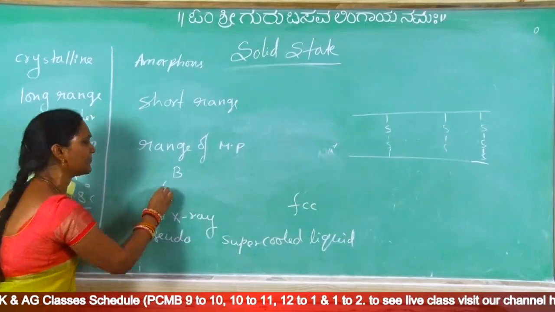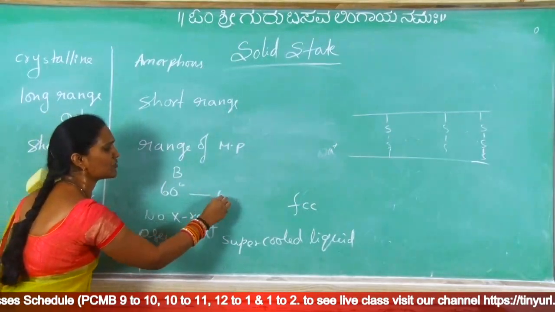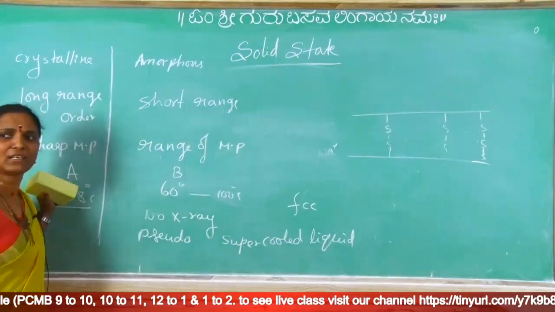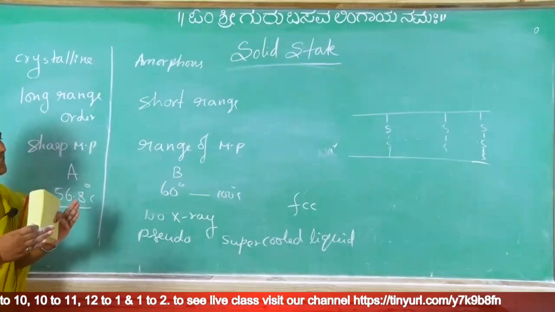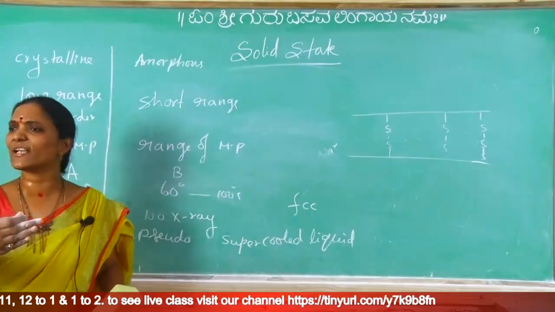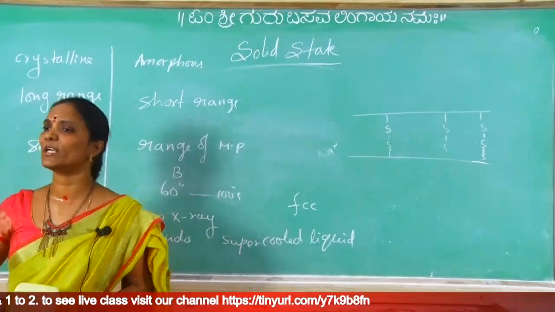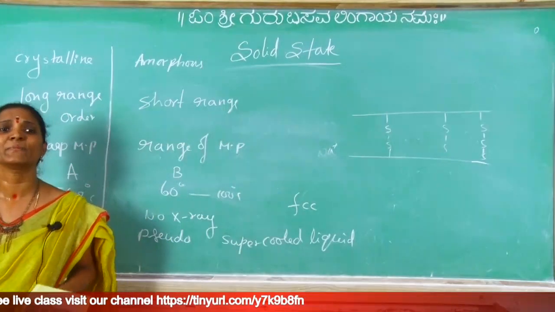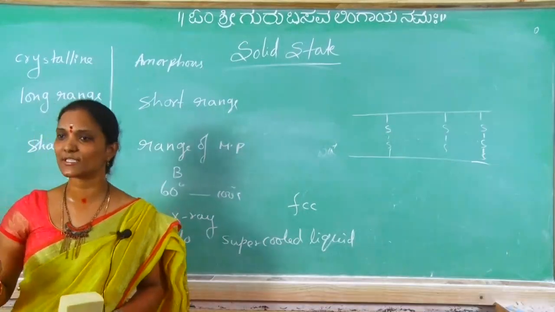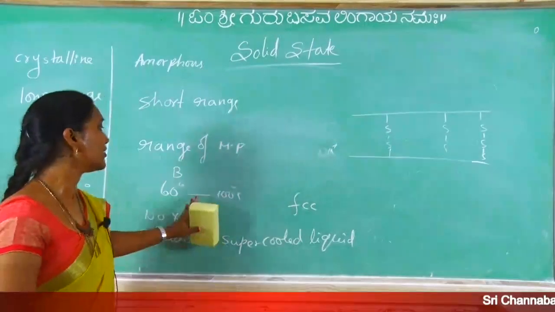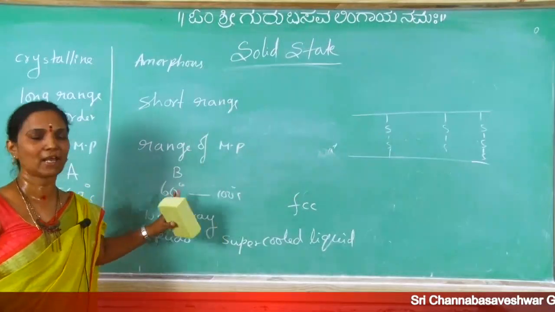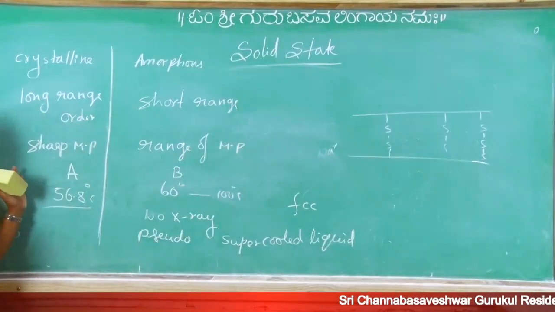But for amorphous solids, for example solid B, the melting point is given as 60 to 100 degrees centigrade. Like this we give it in brackets, meaning there is a range. Anywhere in this range melting takes place because there is no regular arrangement. So because of irregular arrangement there is a range of melting point, and because of regular arrangement there is a sharp melting point.